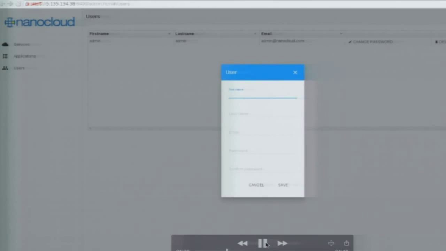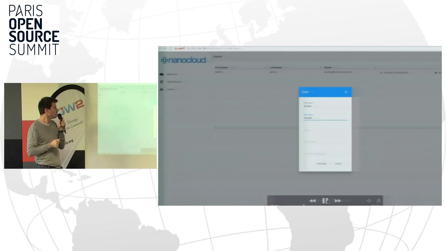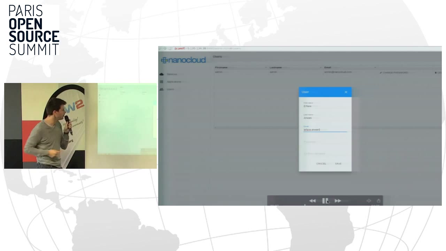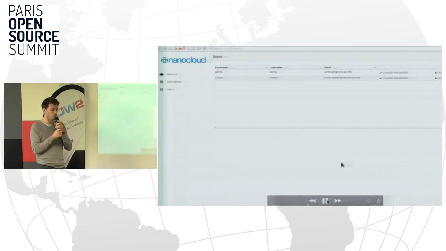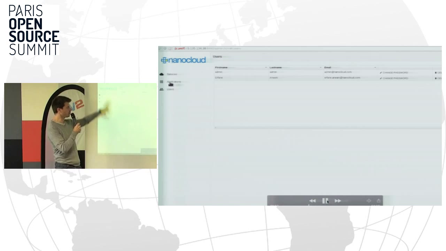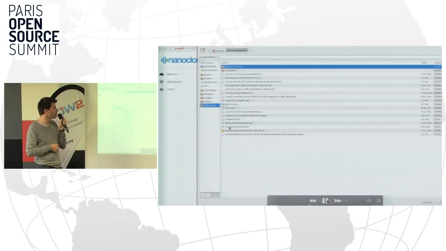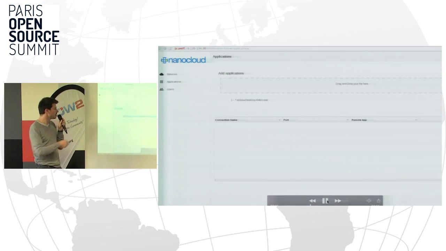These will be the end users that will access your cloud, your application. I will create one user called Erfan, who is the CEO of NanoCloud, by the way. You just need a login, a password, and you can add some meta information. This user will be able to use the application through a web browser with his login and password, once we have installed the on-premise software. In the demo, I will install Tableau software as the on-premise software.